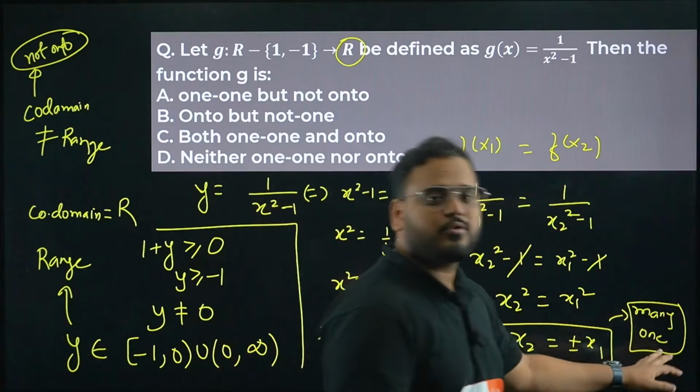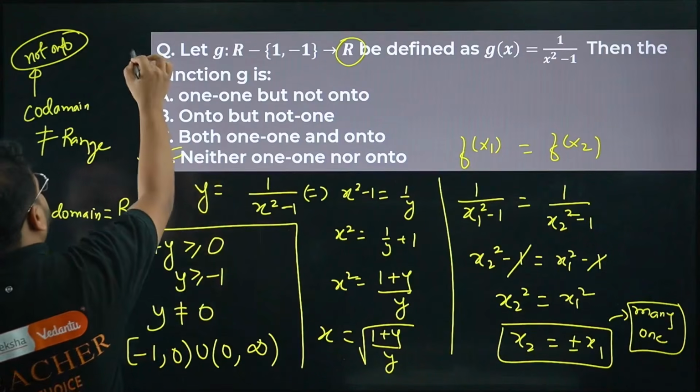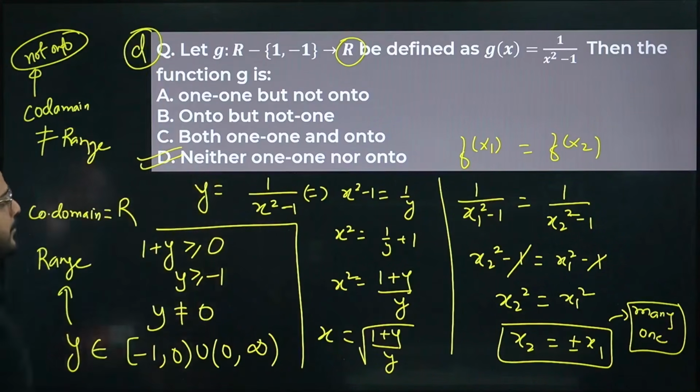This is many 1, right? So not 1 1 and not onto. So neither 1 1 nor onto. Option D is correct. Have a look. Very good question.